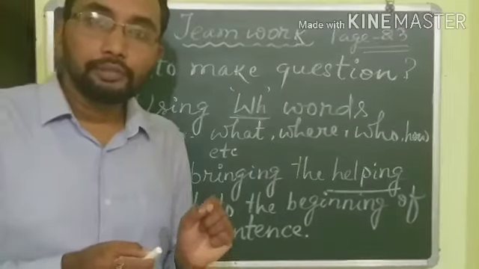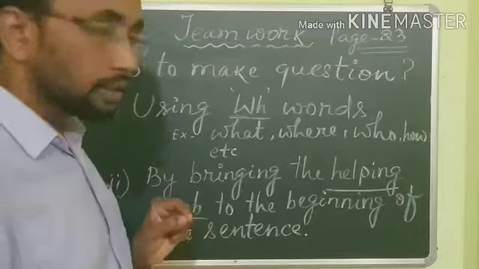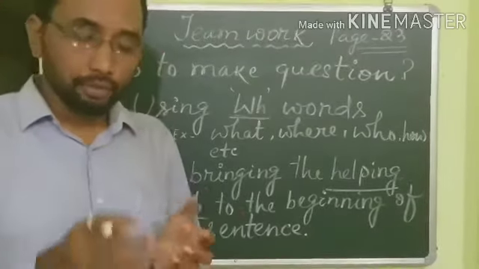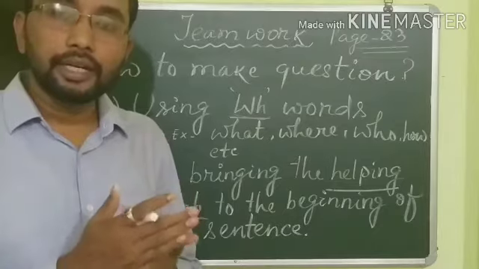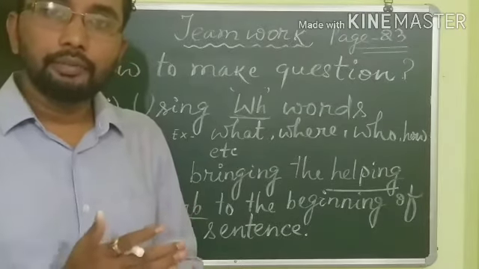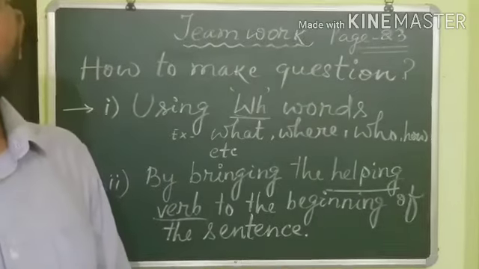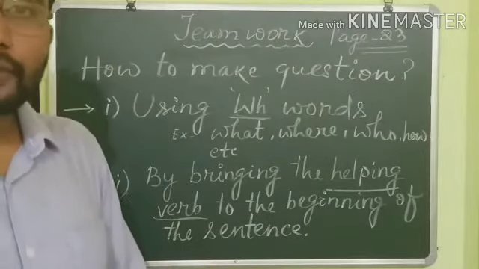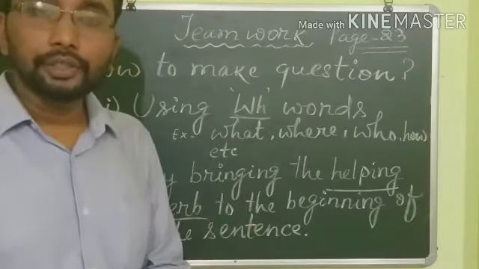Which one is the helping verb? Is the helping verb. Right? So is, am, are, have, has, been, had been. So these are used as helping verb or auxiliary verb. Right, children?